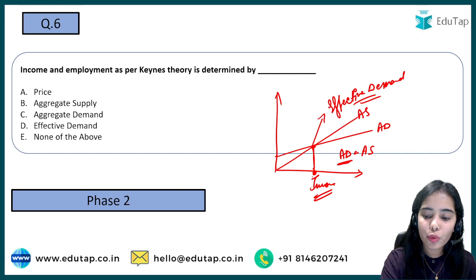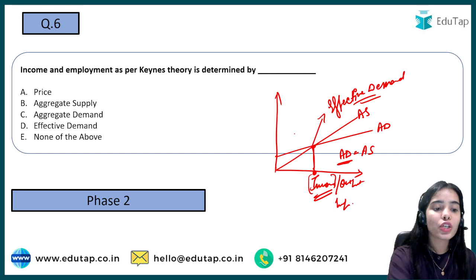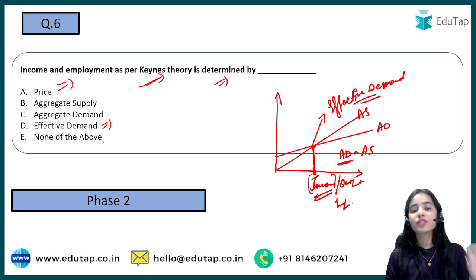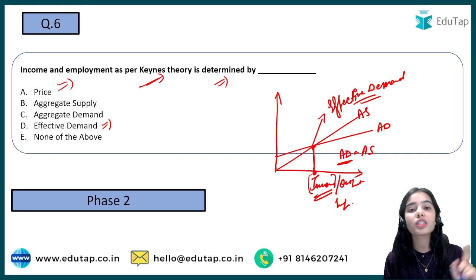So here the income has been determined, and here the employment will be determined. Because to produce this level of income, to produce this level of output, the employment will also be determined at this point only. So the income and employment as per Keynes theory, as per the Keynesian cross, is determined by the effective demand, because where the effective demand is, that level of demand is being produced also, that level of output is being produced also, that level of income is being generated.